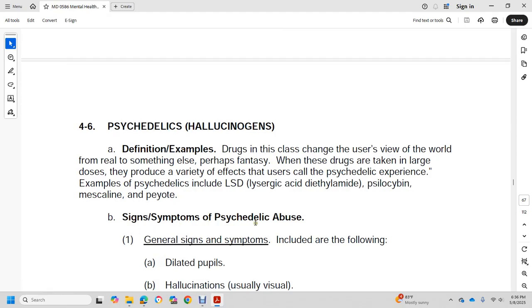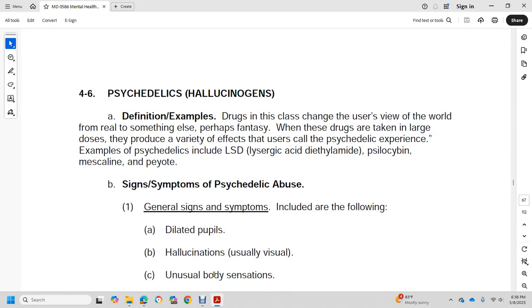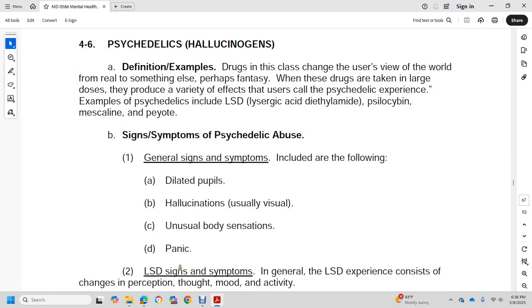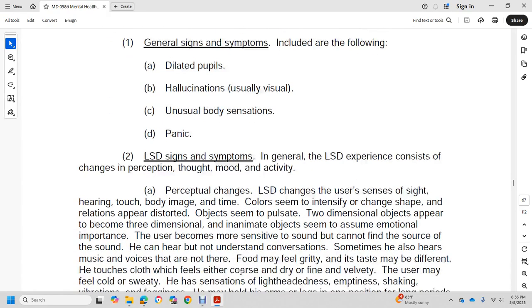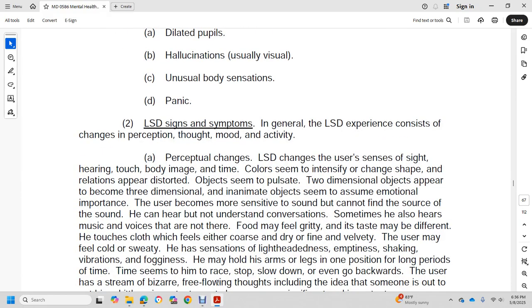Signs and symptoms of psychedelic abuse. General symptoms include dilated pupils, hallucination, unusual visual and body sensations, and panic. The LSD experience consists of changes in thought, mood, activity, and perception. LSD changes the user's sense of sight, hearing, touch, body image, and time. Colors seem intensified, and shapes change.